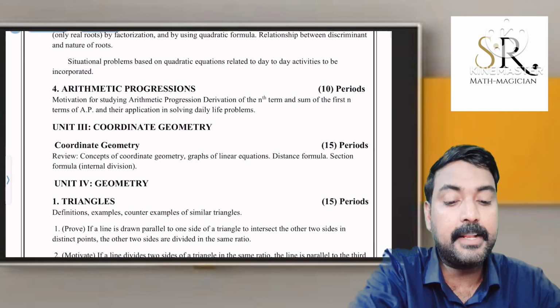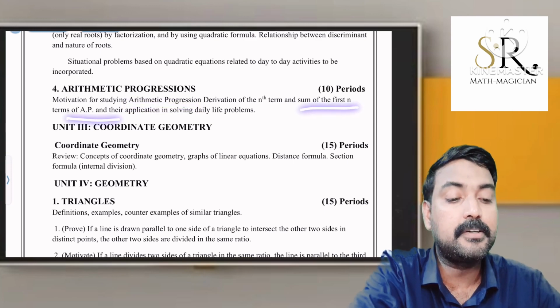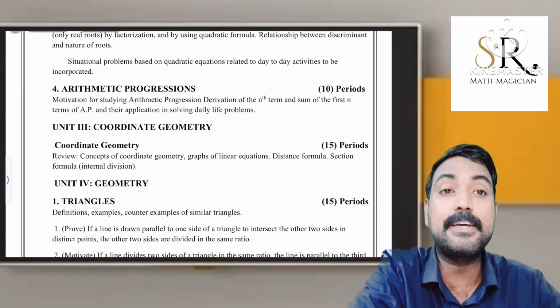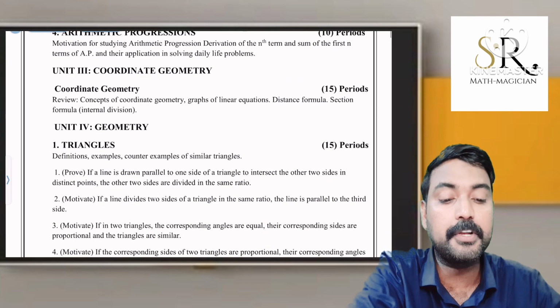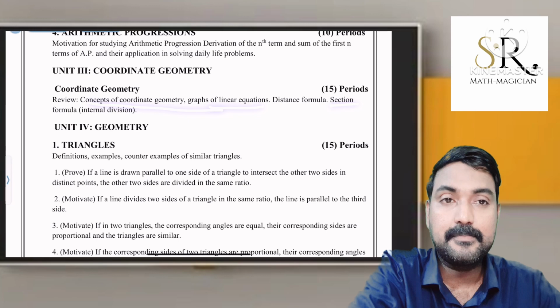Arithmetic progression: nth term and common difference, sum of n terms of an arithmetic progression, some application level questions, especially we can expect questions in case study based. Then coordinate geometry: distance formula, graph of linear equation, section formula. These are the main topics we have to study from the chapter coordinate geometry.